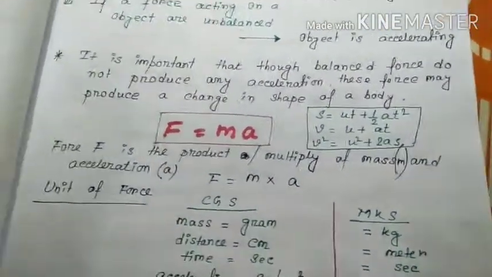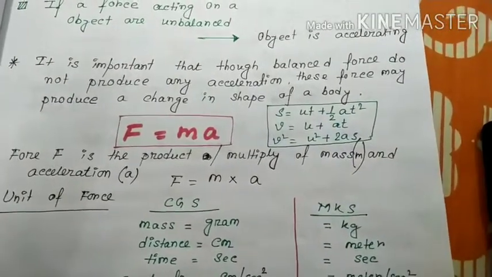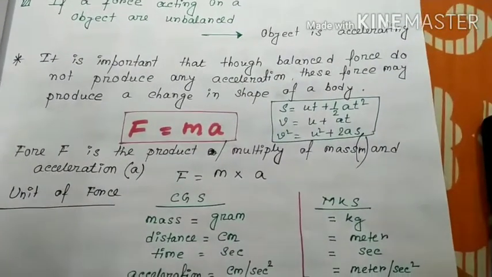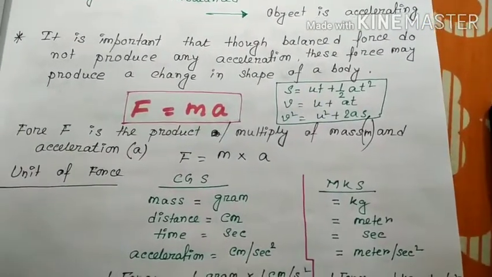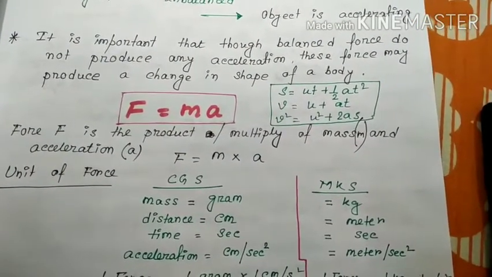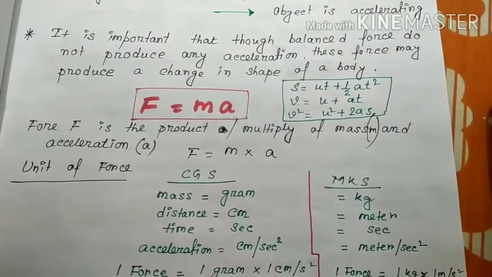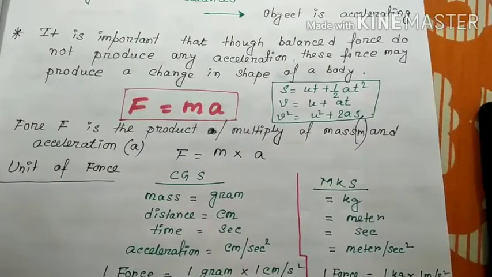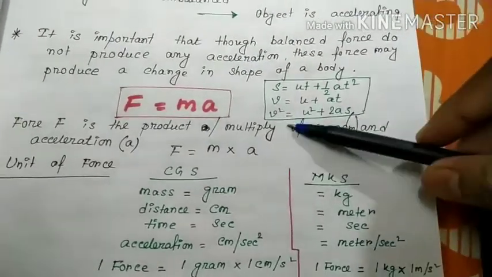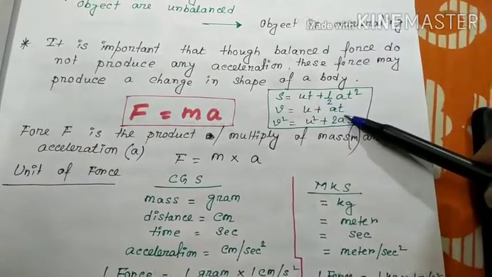So what is the formula of force? Hope I have cleared what is balanced force and what is unbalanced force. Now the formula of force: F is equal to mass into acceleration. Force F is the product of mass and acceleration, right? Hope you have watched my previous video, equation of motion.